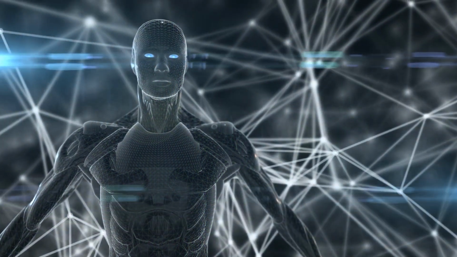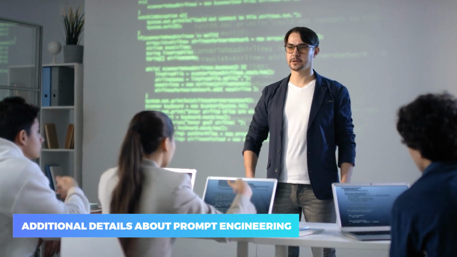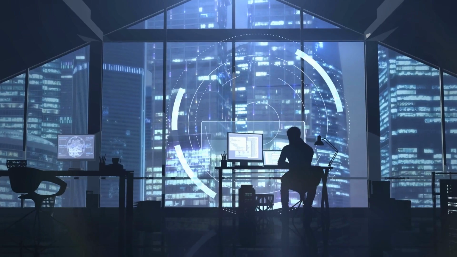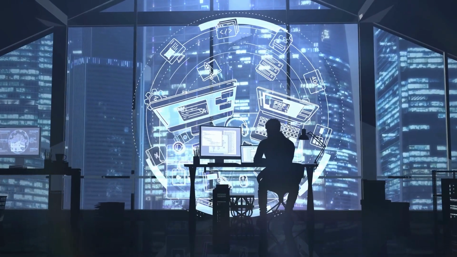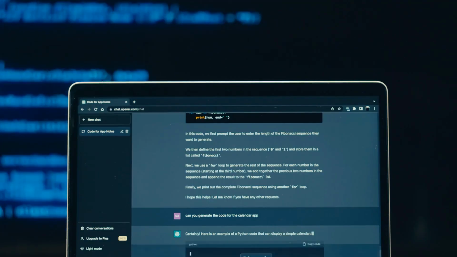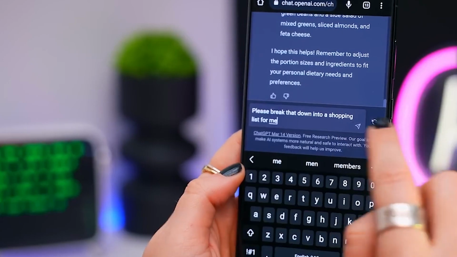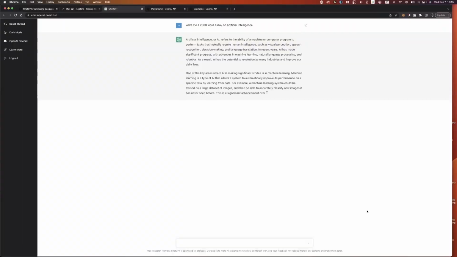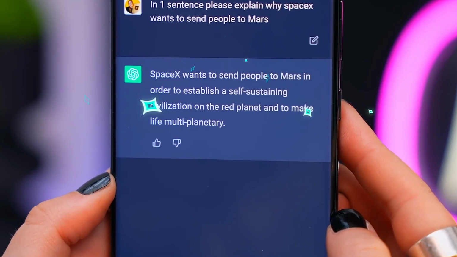If you're interested in shaping the future of artificial intelligence, then prompt engineering is a great place to start. Here are some additional details about prompt engineering. Prompts can be used to control the style and tone of the output. For example, you could use a prompt that specifies that you want the output to be written in a humorous style. Prompts can be used to control the length of the output. For example, you could use a prompt that specifies that you want the output of a poem to be 10 lines. Prompts can be used to control the content of the output. For example, you could use a prompt that specifies that you want the output to be a list of all the countries in the world.